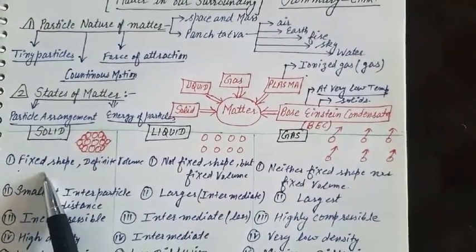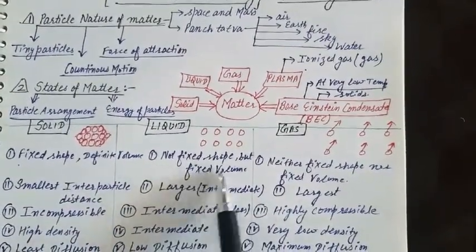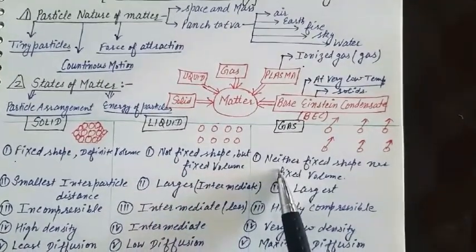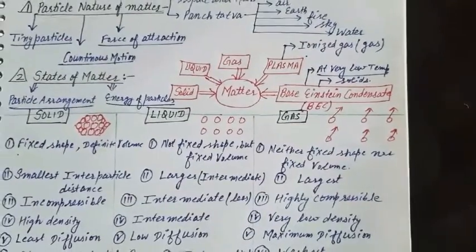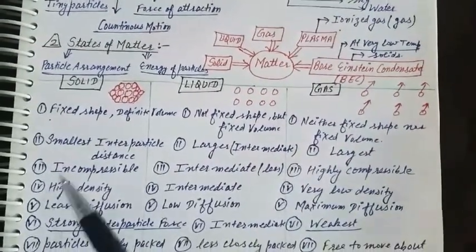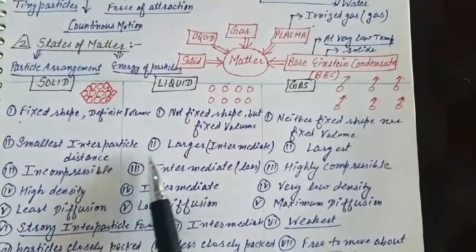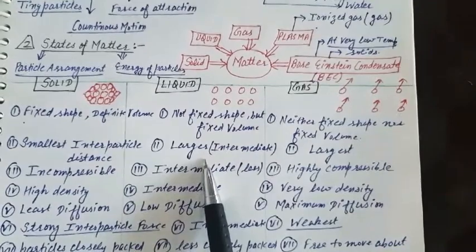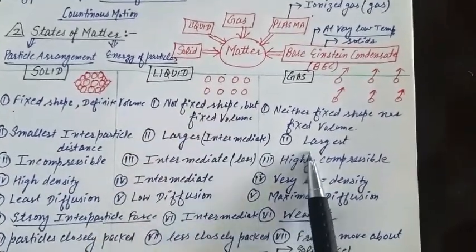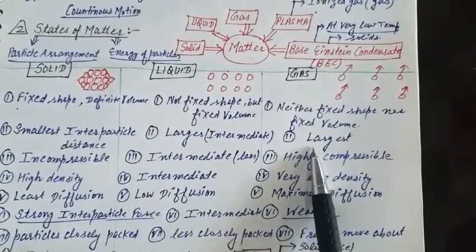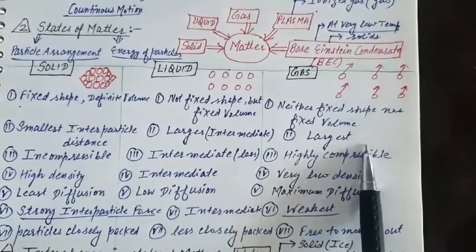First point, solid has fixed shape and definite volume. Liquid has not fixed shape but fixed volume. In case of gas, neither fixed shape nor fixed volume. Second point, smallest interparticle distance in case of solid, larger, or we can say intermediate interparticle distance between liquid particles, and the particles of the gaseous state are very far apart, or we can say largest interparticle distance.